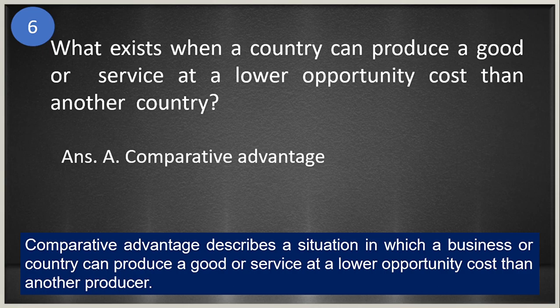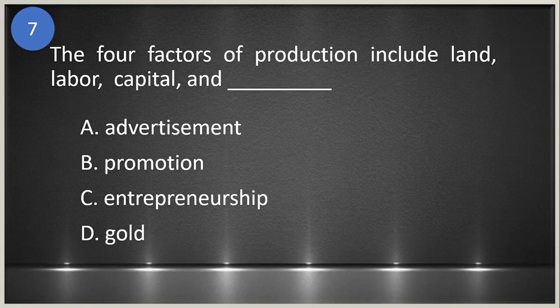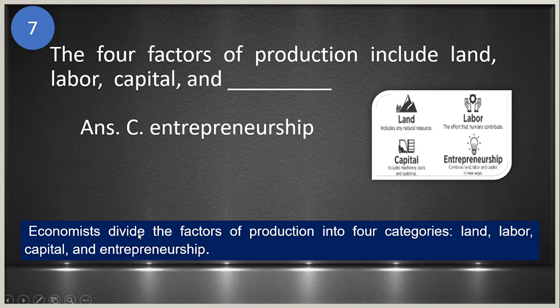That is comparative advantage. Number seven, the four factors of production includes land, labor, capital, and blank. A, advertisement. B, promotion. C, entrepreneurship, and D, gold. The answer is letter C, entrepreneurship. Okay, so these are the four factors of production. We have the land, we have the labor, the capital, and the entrepreneurship.